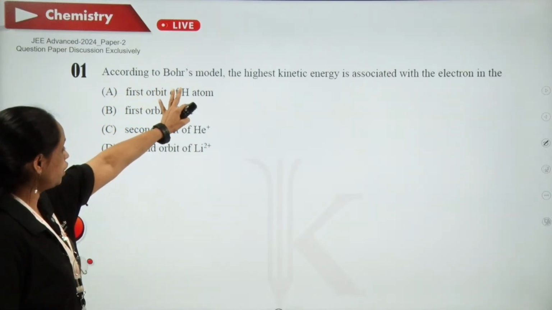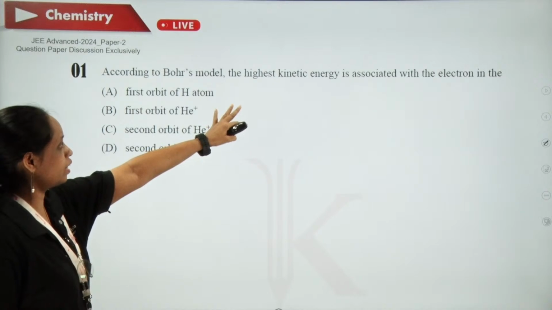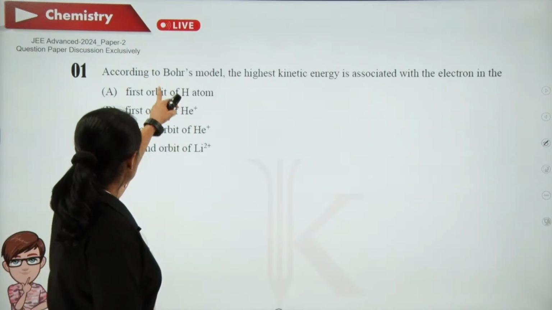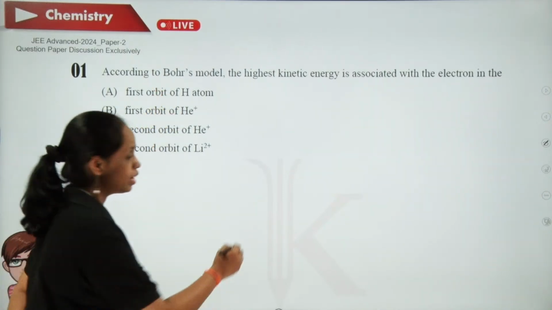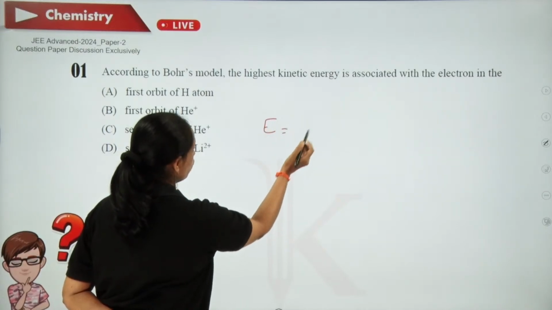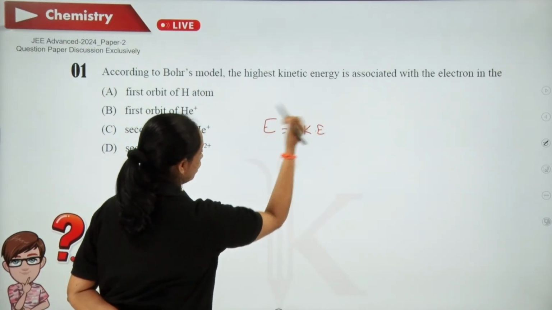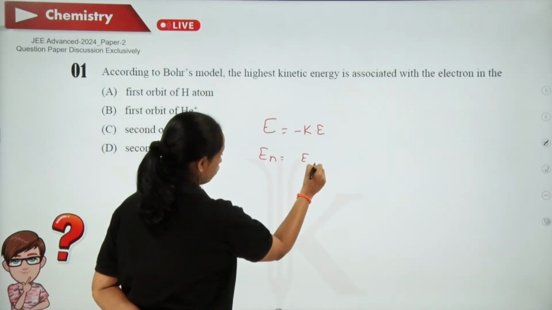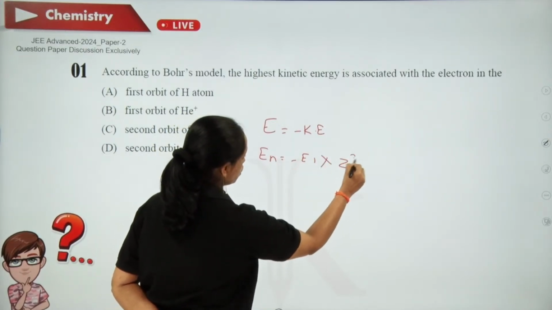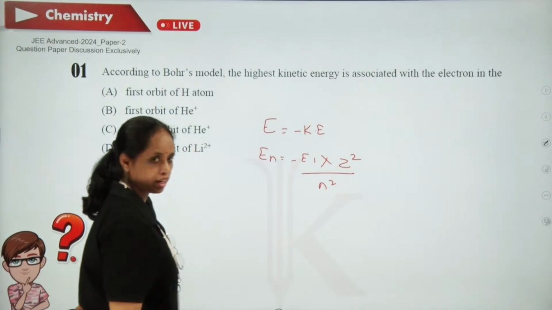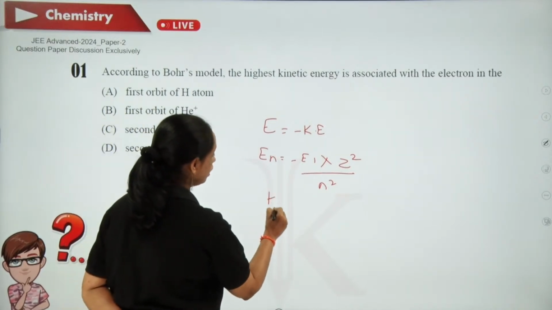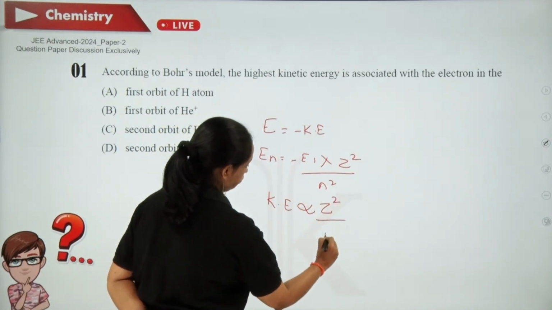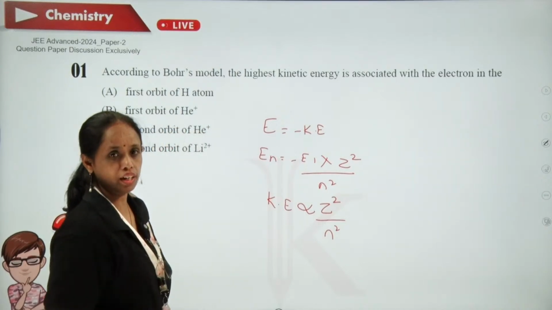According to Bohr's model, the highest kinetic energy is associated with the electron in the. So how to do this one? Energy is equal to minus of kinetic energy. So En is equal to E1 into Z square by N square. So directly I can say that kinetic energy is directly proportional to Z square by N square.